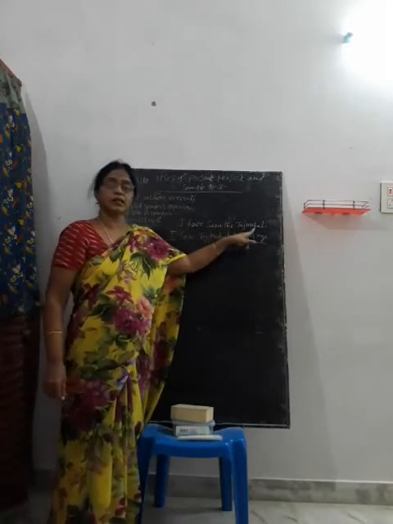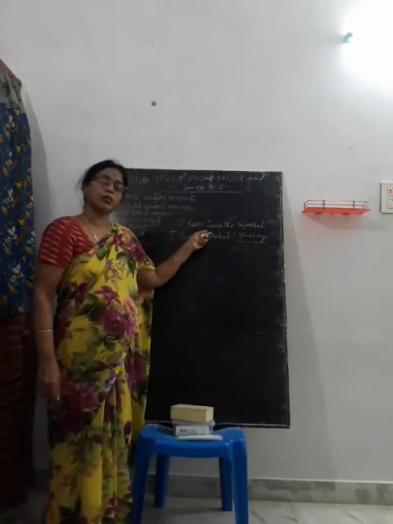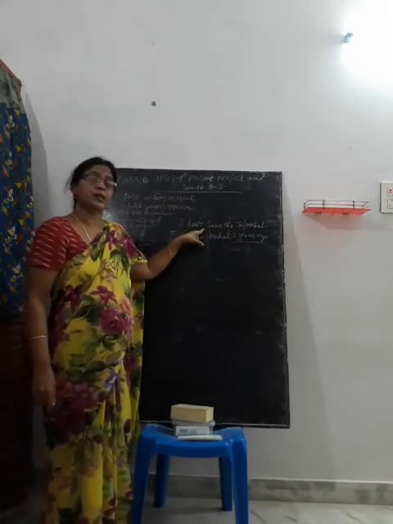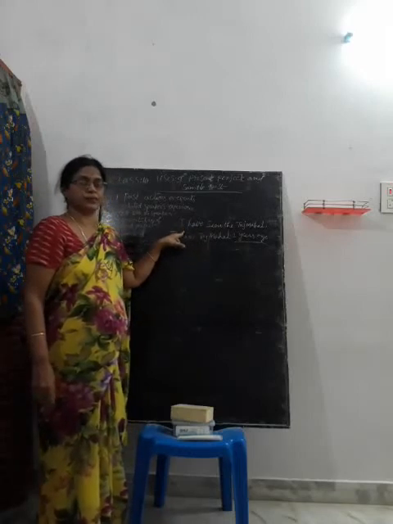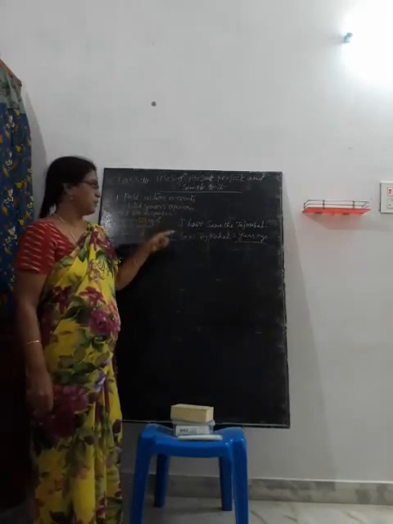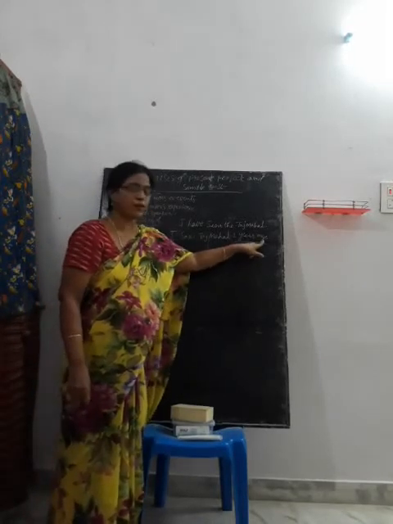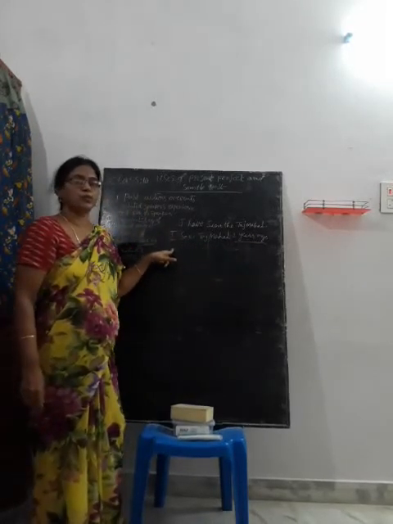I have seen the Taj Mahal. That means I know the Taj Mahal, it is still in my memory. It is also called the experiential use of present perfect. In contrast, I saw the Taj Mahal two years ago. Here a particular time is mentioned, so we use simple past tense.